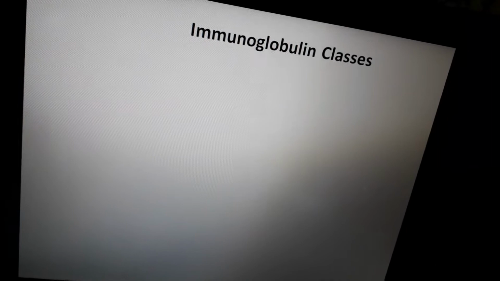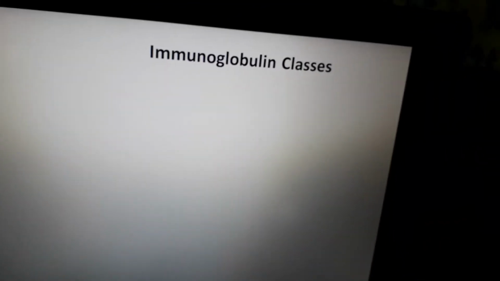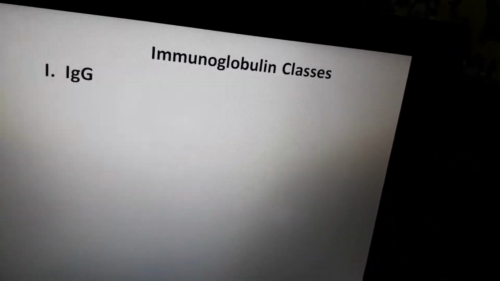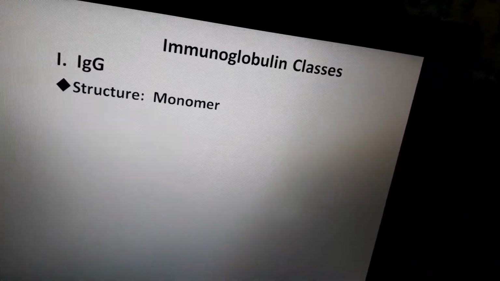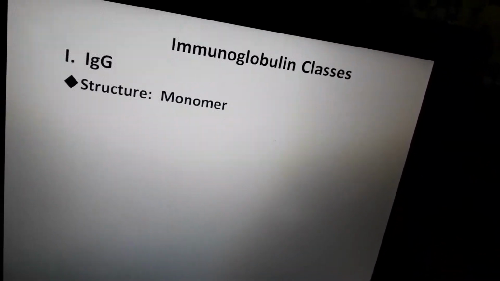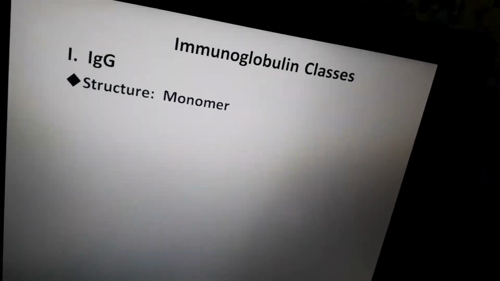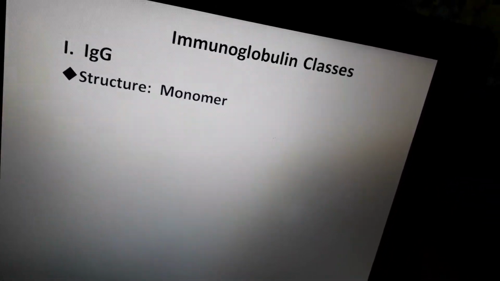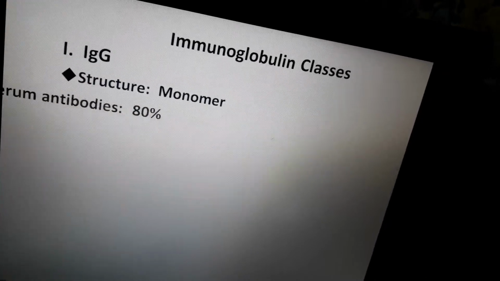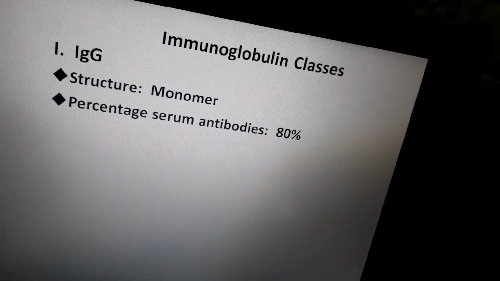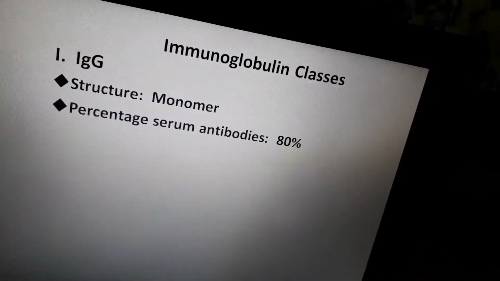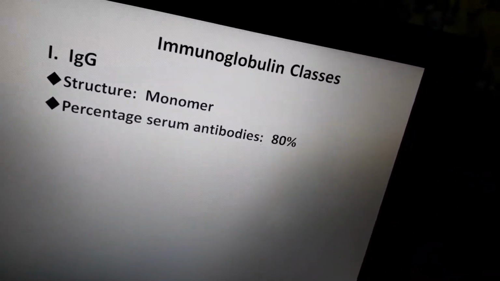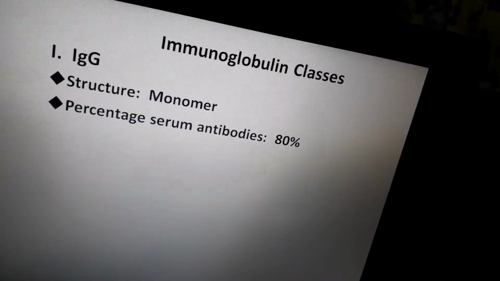Now we come to the different types of immunoglobulin classes. The first important class is IgG, or immunoglobulin G. First we look at the structure of IgG. It is a monomer, meaning it has only a single Y-shaped structure. Its percentage in the serum is about 80%.